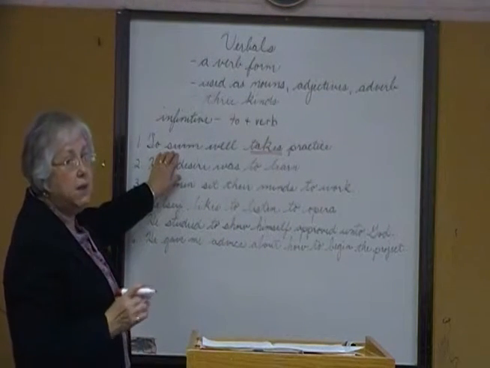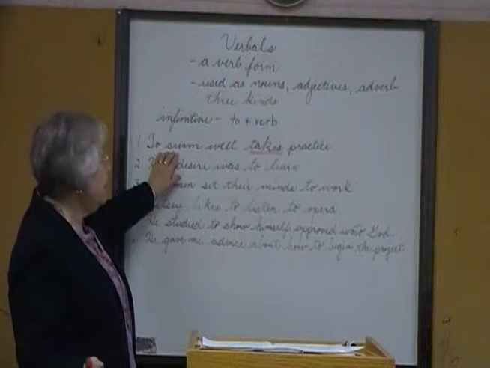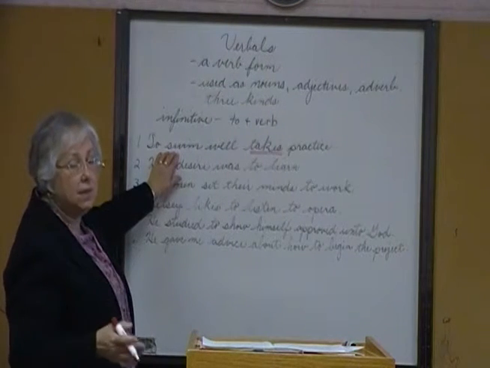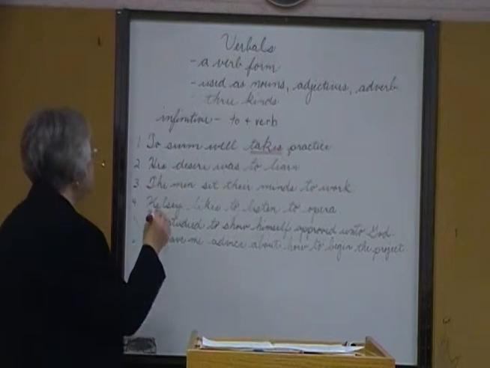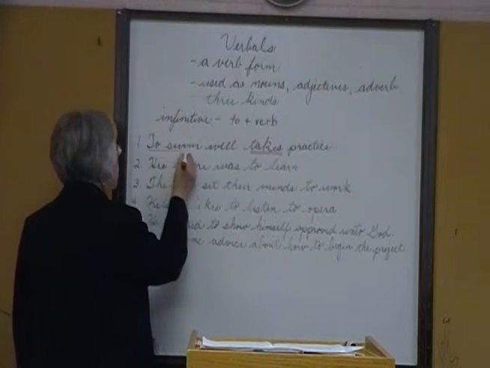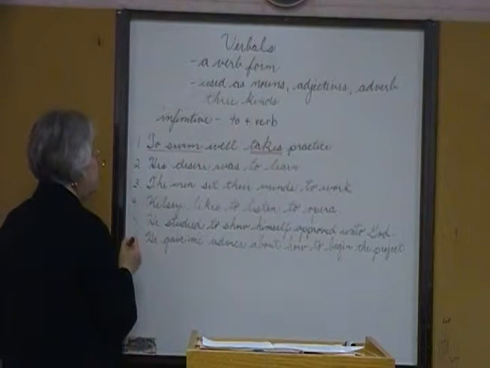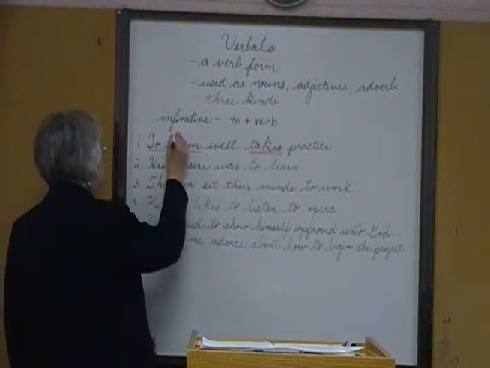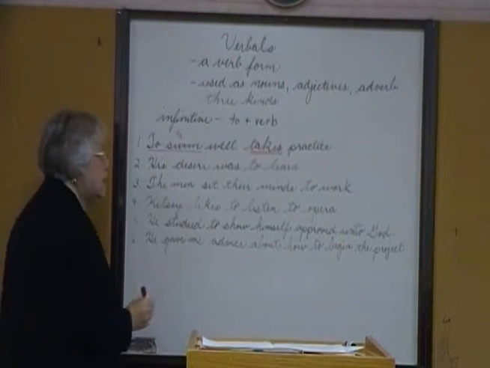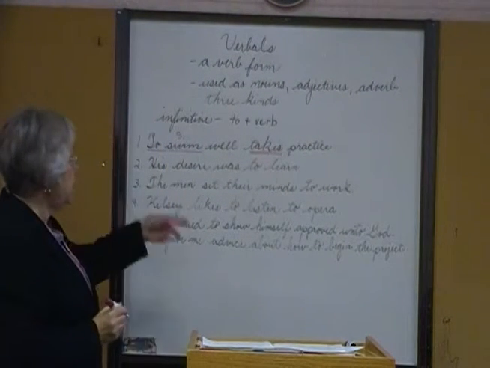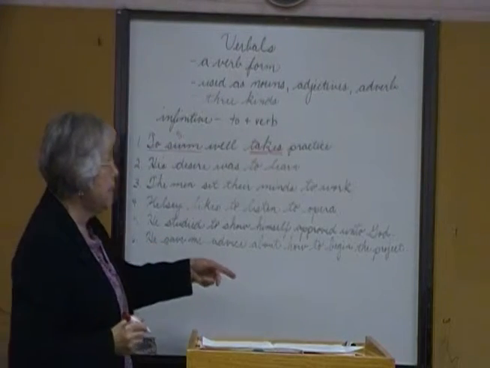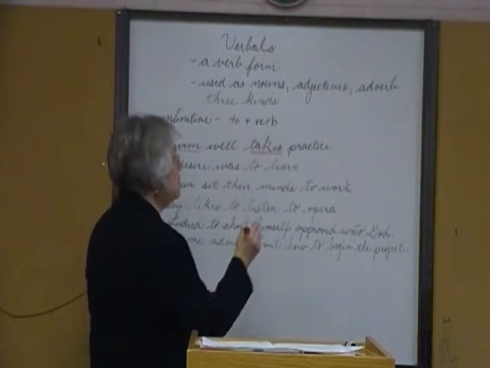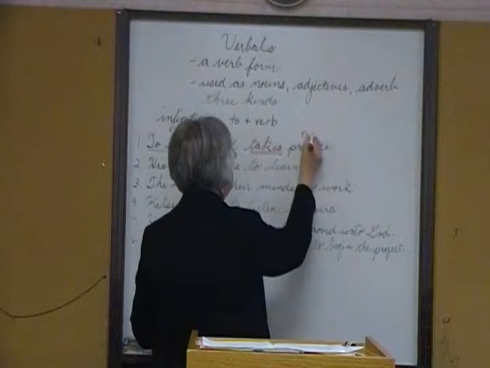To swim is being used as a noun, and it's being used as the subject of the sentence. And let's continue on. To swim well takes whom or what? Practice. We have a direct object.